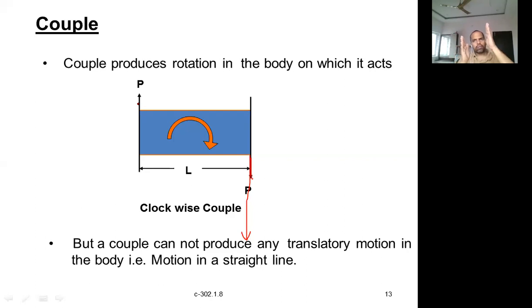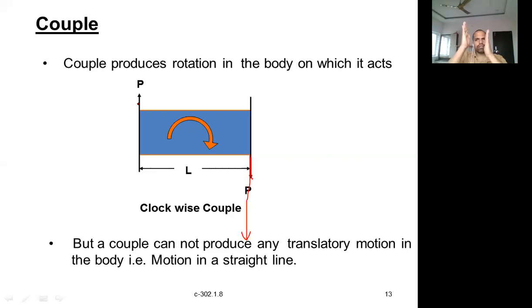So always they shall be moving along the same direction. One will be away from this one, other will be at the same position. That will not be possible in the case of a couple. That is not a couple. If that is a force, then it is nothing but a force. It's not called a couple. They are separate forces.